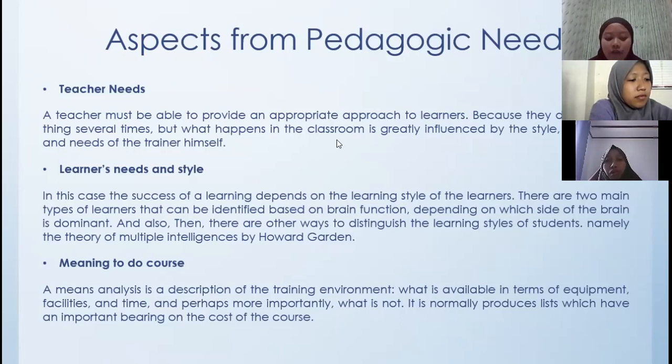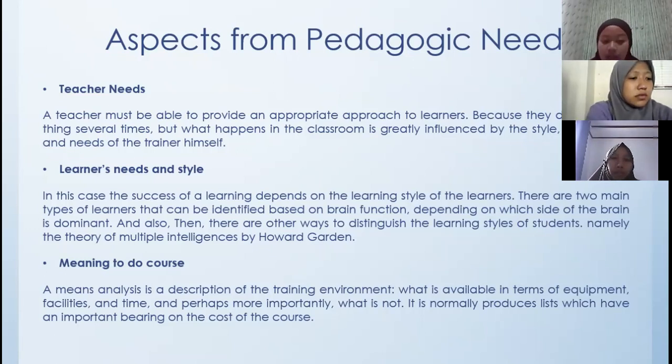And then learners' needs and style. Teachers have long recognized that learning success depends on a number of factors, one of which is the learning style of the learners. There are two types of learners that can be identified based on brain function: those where the left or right brain is dominant.